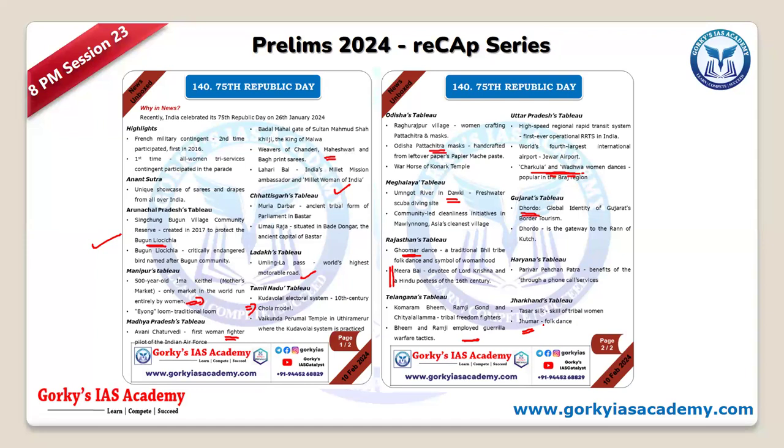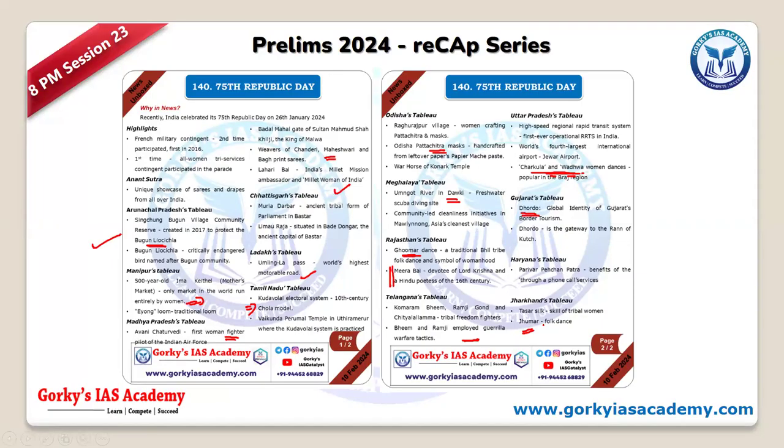Apart from that, you can also expect some questions on part of the facts which we had, especially the 75th Republic Day, why it was celebrated at that particular time, what is the difference between Republic Day and Constitution Day, kind of.